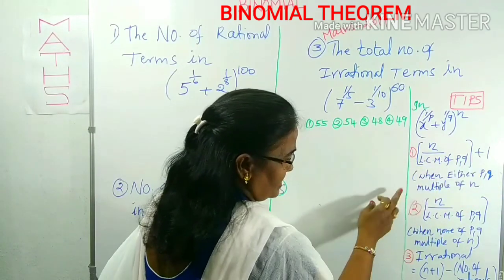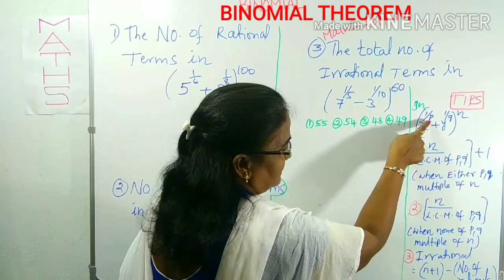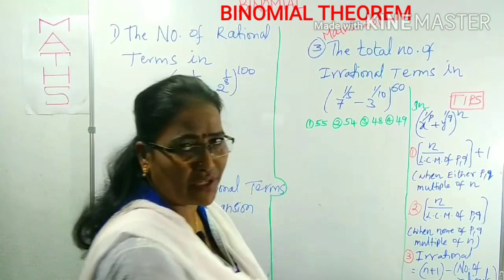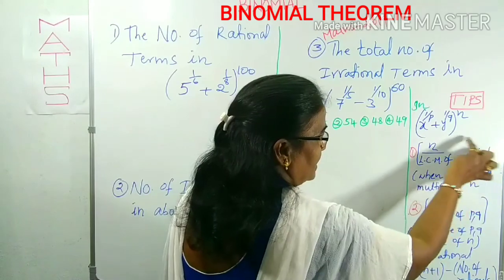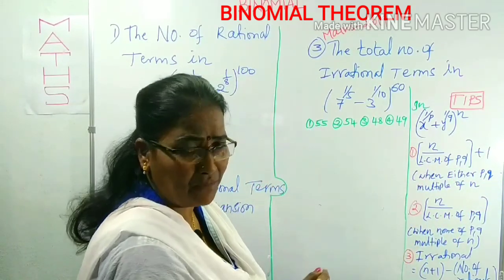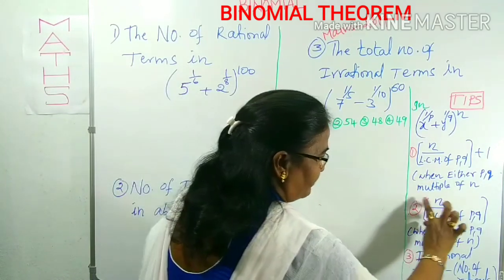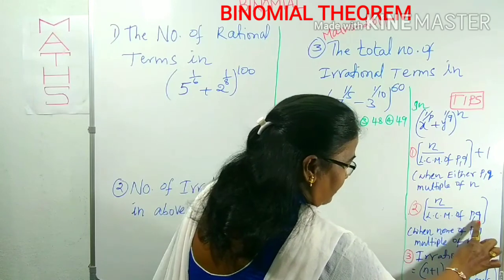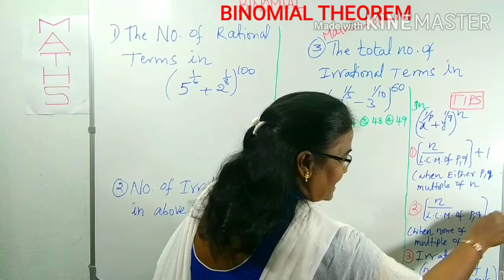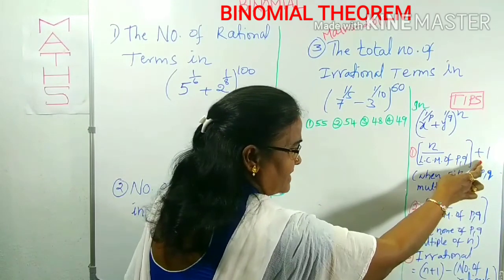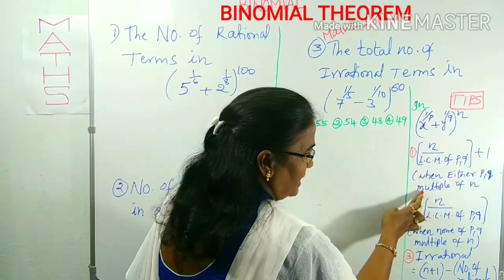When can we use the plus 1 extra? When either p or q is a multiple of n. These p and q are multiples, also known as factors, of n. Then we can use the plus 1. This resultant value indicates the number of rational terms of this expansion. In the same way, the second point: floor of n by LCM of p, q. Here we cannot use the plus 1, since the plus 1 is used only when either p or q is a multiple of n.